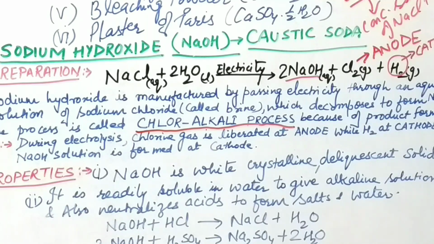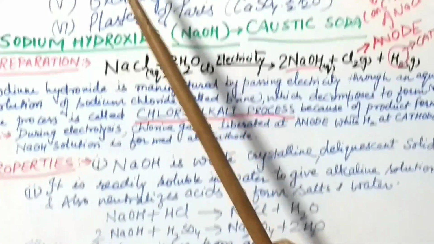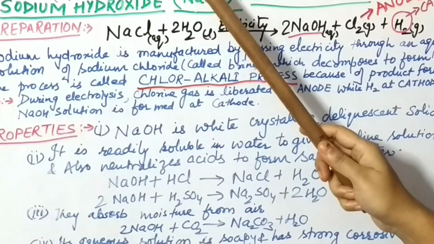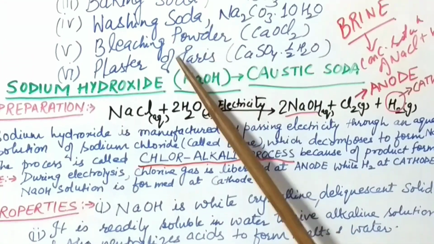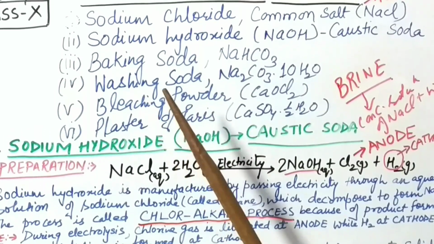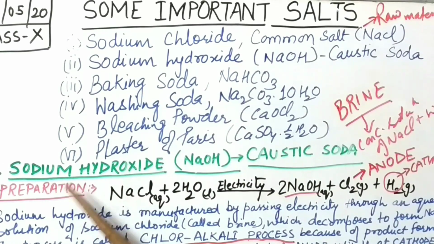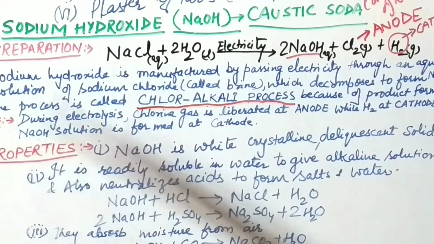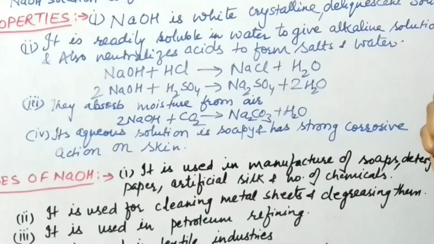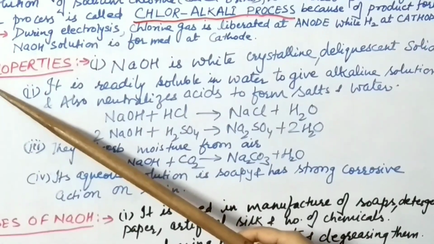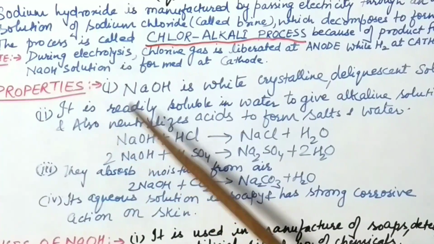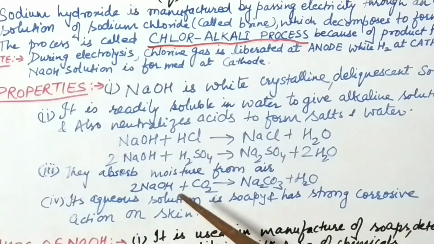Now next, coming to properties. See children, just wait a minute, I want to tell you something. Whenever we will discuss all these salts, you have to keep it in your mind, these 3 points: preparation, properties and uses. We will discuss all these 3 points in each and every salt. Okay, so next is properties. One by one, 4 properties are written.